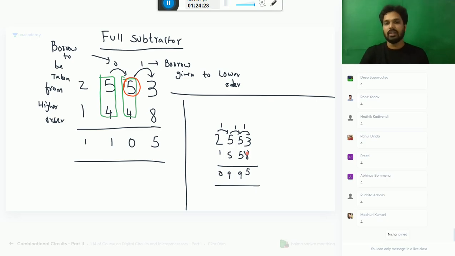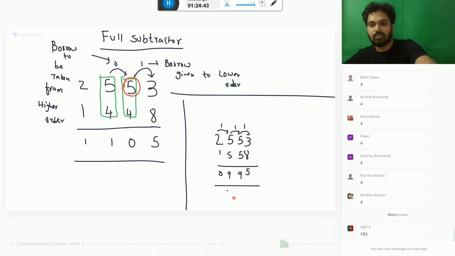So you understand here, at any point you understand two things. Borrow already given, borrow to be taken. Okay. So based on that, you will get the result. Is it okay? This is basic maths. So let's move further to your binary also.